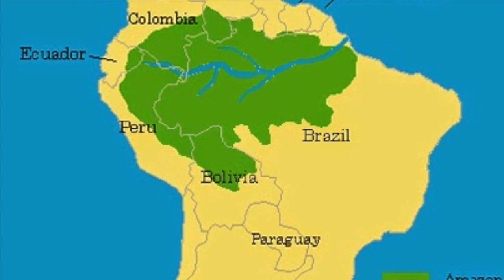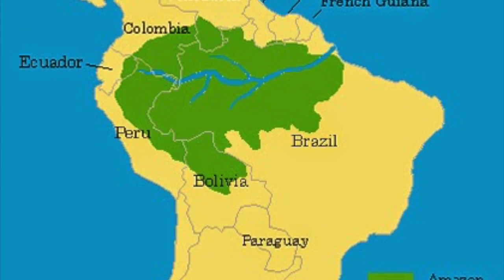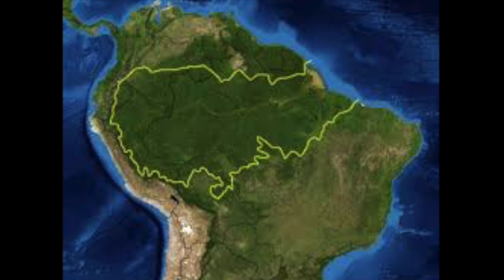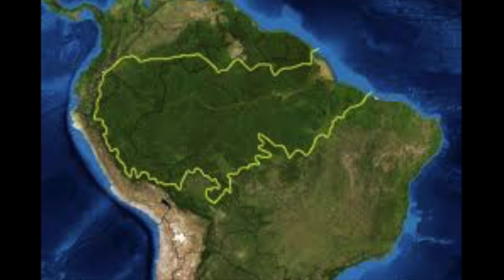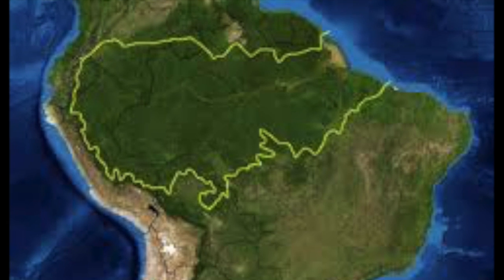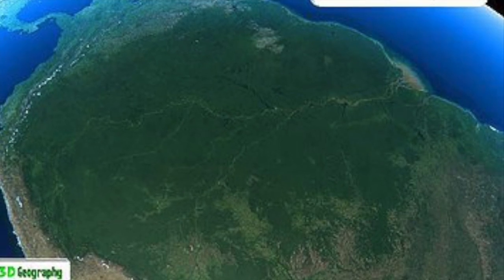Our biome is found in Latin America. It runs through multiple different countries, but is mostly found in Brazil. It also runs through Peru, Bolivia, Venezuela, Colombia, Ecuador, Guyana, and Suriname.